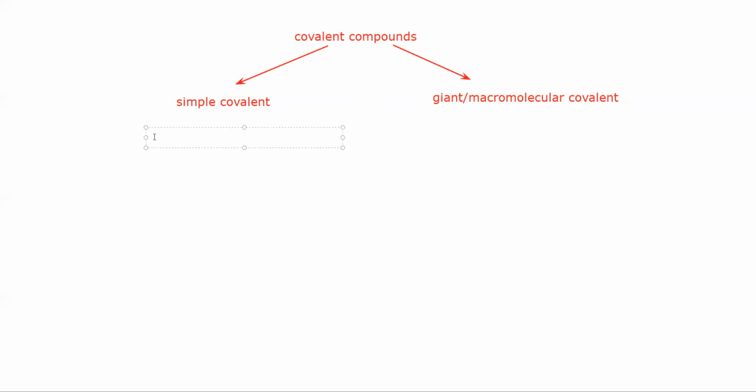Simple covalent: they have weak force between the molecules. Giant covalent: they have strong force. Simple covalent have low melting point. Giant covalent have high melting and boiling point.